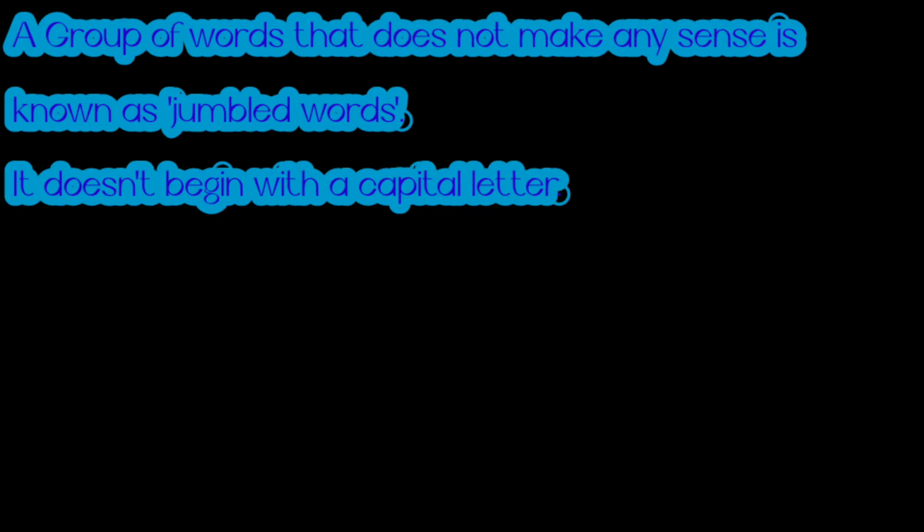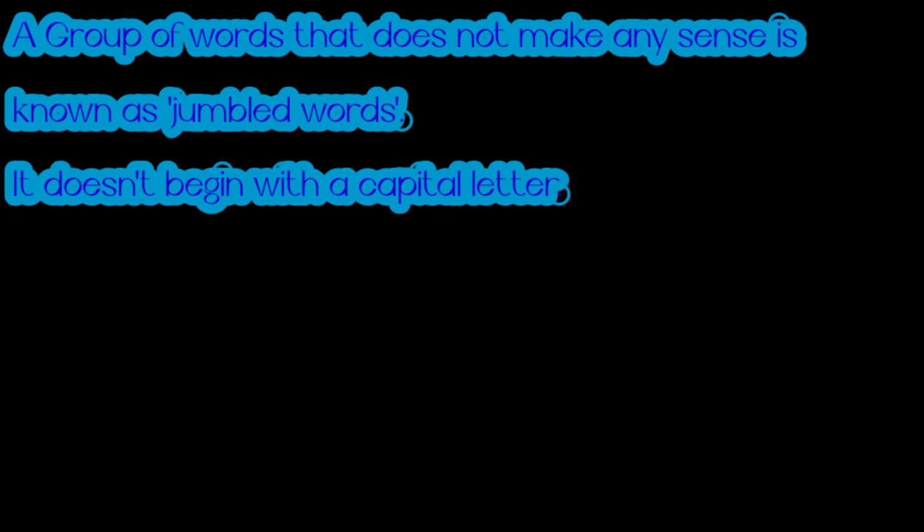They might or might not end with a full stop, question mark or exclamation mark. They may have a punctuation or they may not. But one thing is for sure, they won't make any sense and they will not begin with a capital letter.